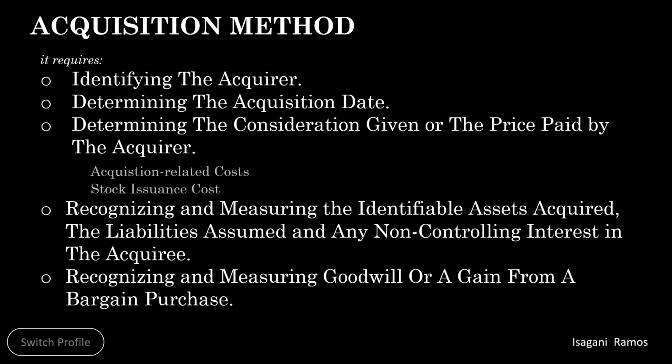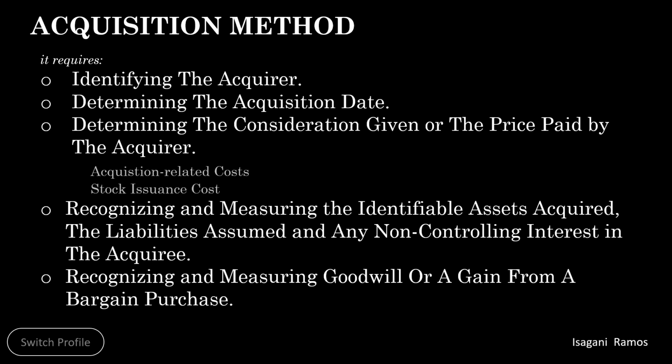Recognizing and measuring the identifiable assets acquired, the liabilities assumed, and any non-controlling interest in the acquiree. The fair values of all identifiable assets and liabilities of the acquiree are measured and recorded.